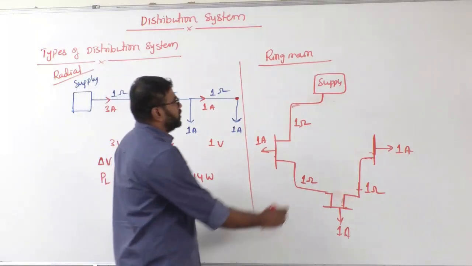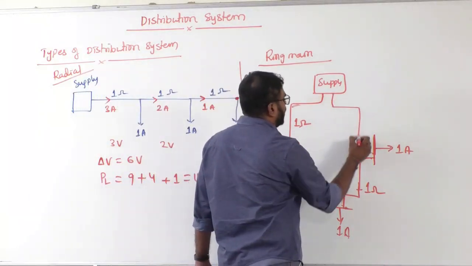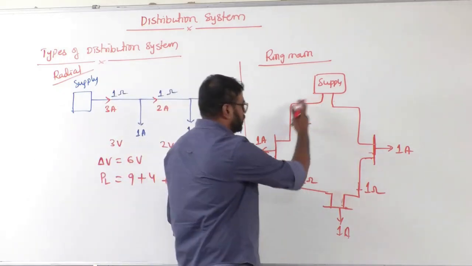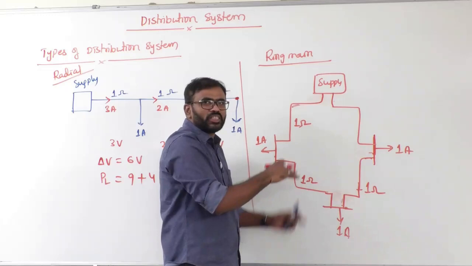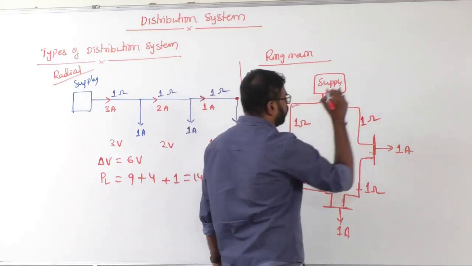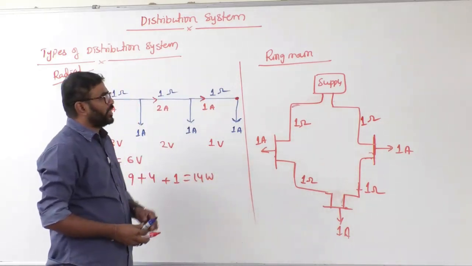Now, this is what we call ring main. One more extra wire is added, so that it is just forming a ring. That means supply is from both sides. Okay. So this is 1 ohm. Now, what are the advantages of this ring main?